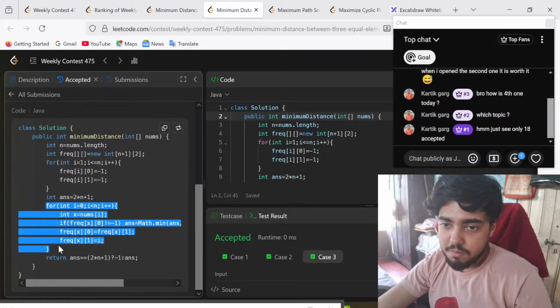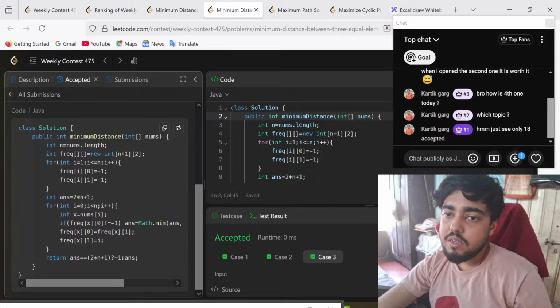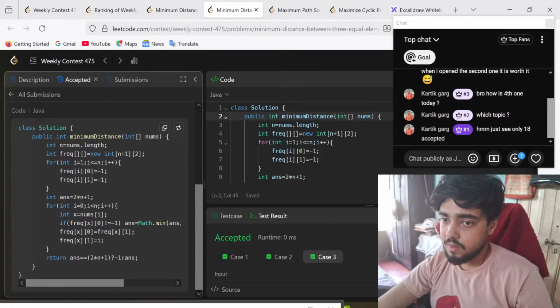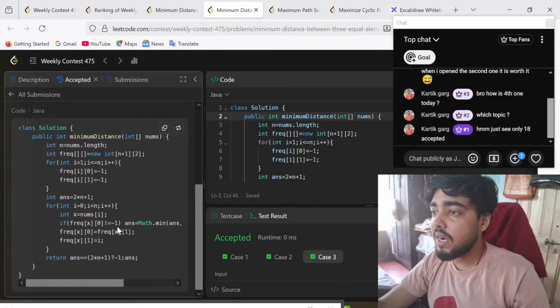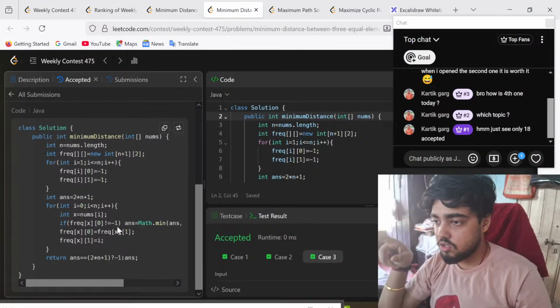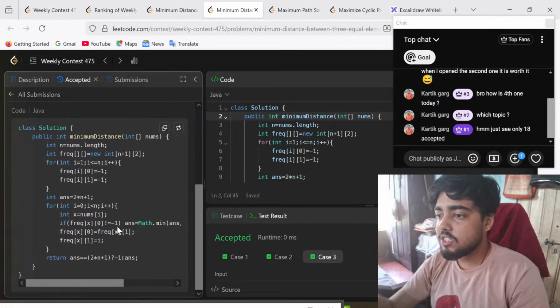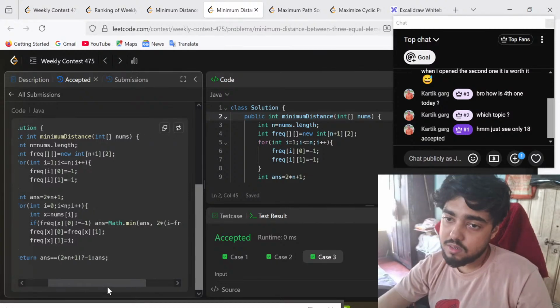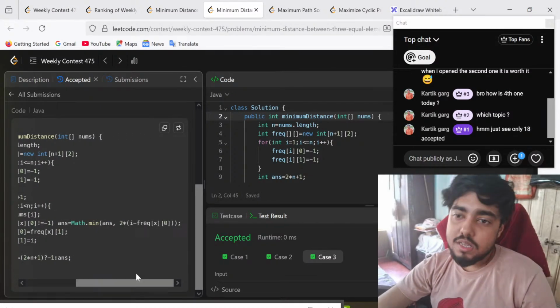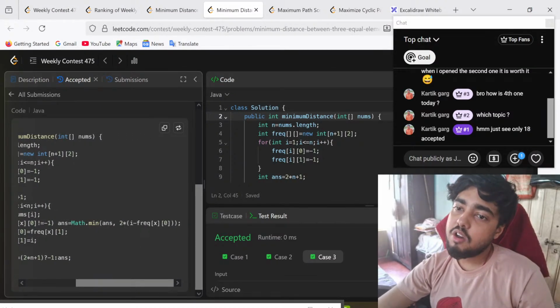Now the traversal part: only one traversal is required. I'm getting the number and checking whether the second last occurrence is -1 or not. If the second last occurrence is -1, it means the number has occurred only once, so we don't have a second last occurrence and we can ignore it. But if there is a second last occurrence, that is, it is not -1, then the same thing: i minus frequency of x of 0.